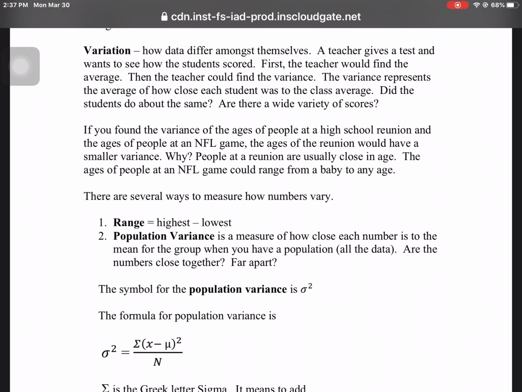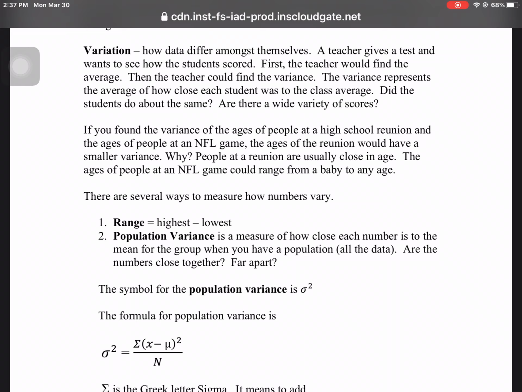Why is this? People at a high school reunion are usually close together in age. Most everybody is close to 18 years old when they graduate high school, so most everybody at a reunion would be about the same age.